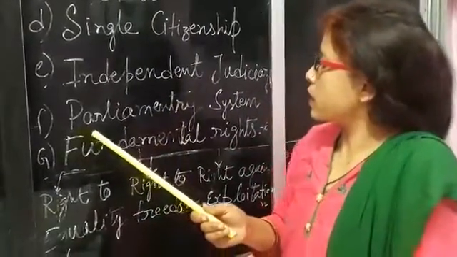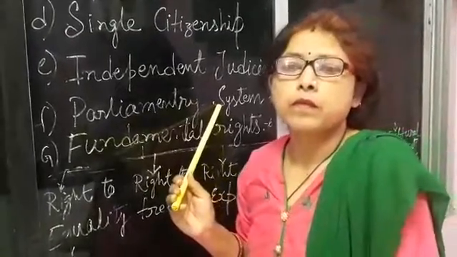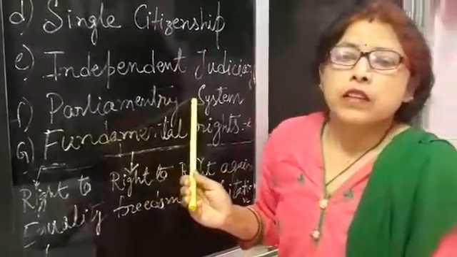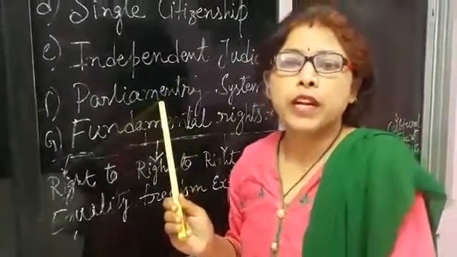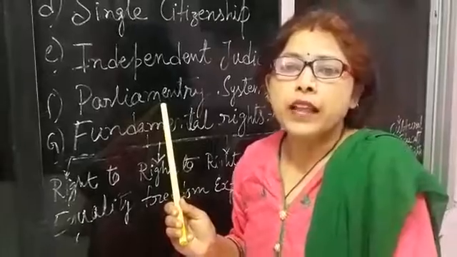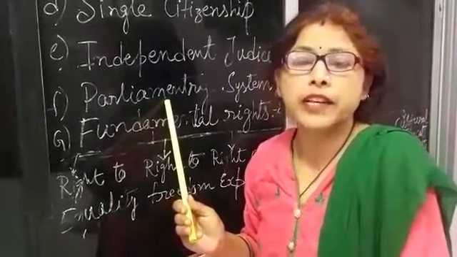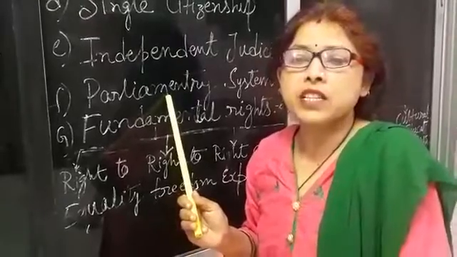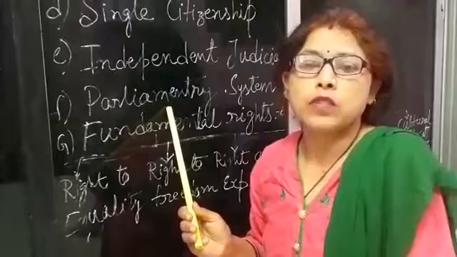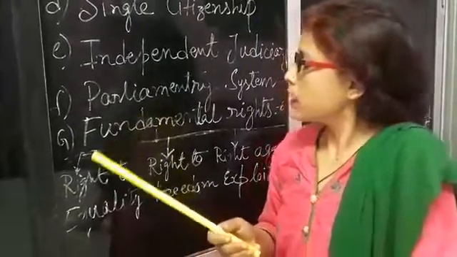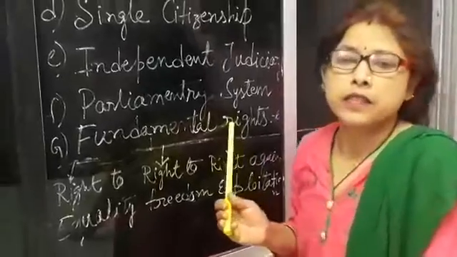And the next one is parliamentary system. The constitution has adopted the parliamentary system. The president is the constitutional head of the state. The ministers are collectively responsible to the Lok Sabha. And the next point is fundamental rights.